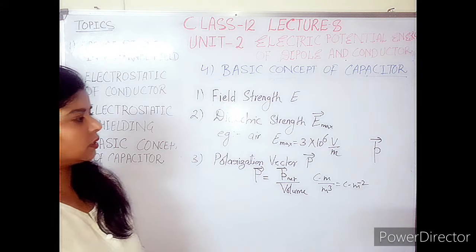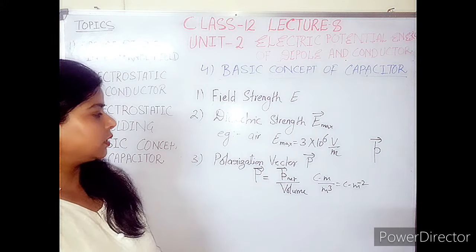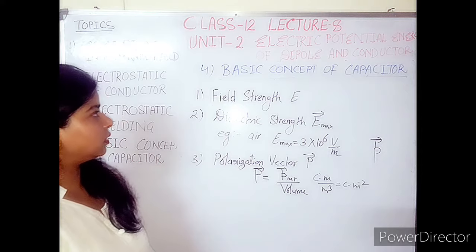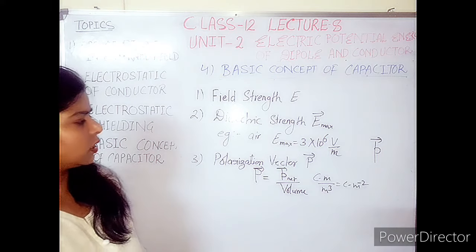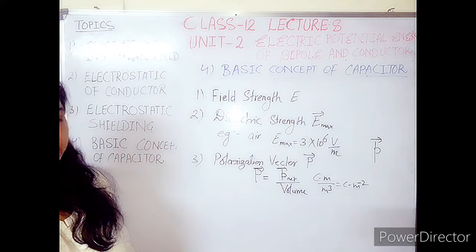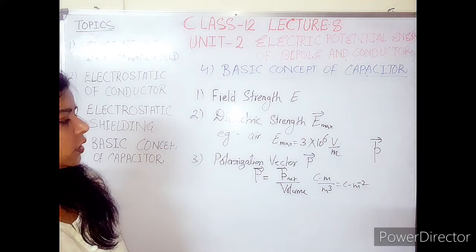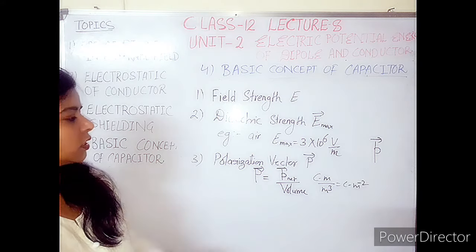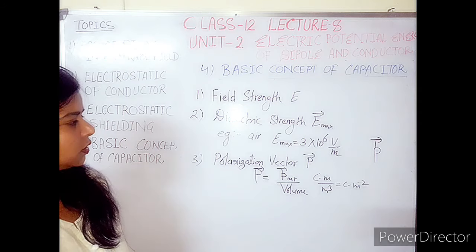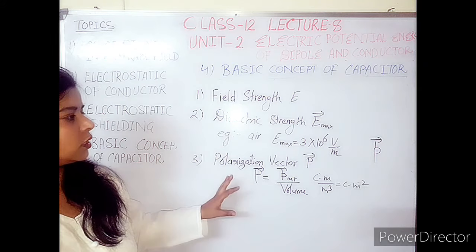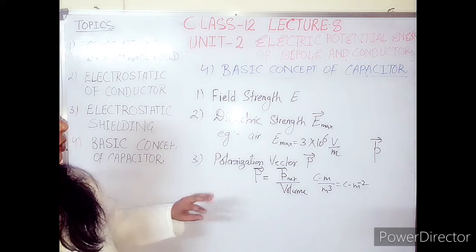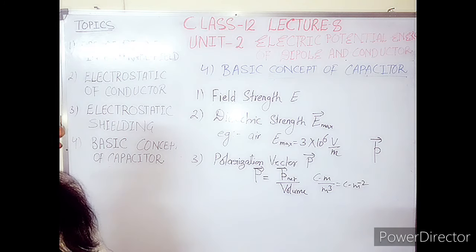Because dielectric is a dense material, and we cannot take out each and every individual atom's dipole moment. So we need to take the net dipole moment, and the corresponding vector quantity we use is the polarization vector. We will take this quantity for further definitions and terms.